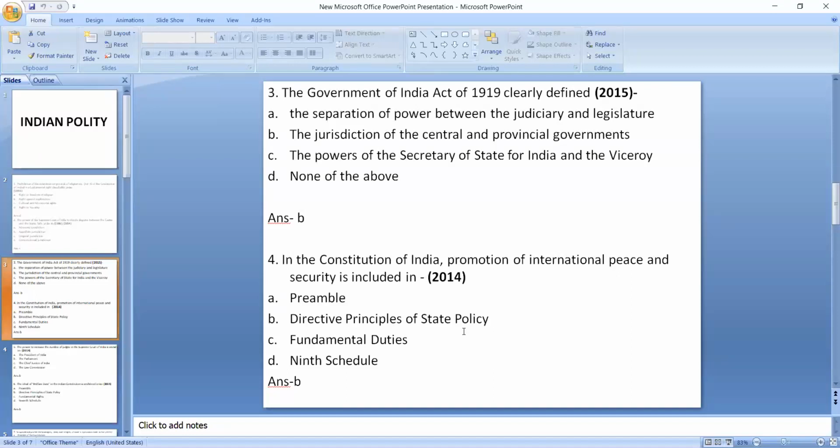Because here I would like to say that under this DPSP, you will get to know about the Gandhian principles, about the socialistic principles, about the liberal intellectual principles. Okay, there are three types of principles under DPSP, and you will have to study those principles in a very proper manner, because sometimes candidates get confused regarding the principles of DPSP and the fundamental duties. Keep in mind, I'm telling you this. And such questions have come in another year also, which I have not written here. I have forgotten the year. But in 2014 it came.